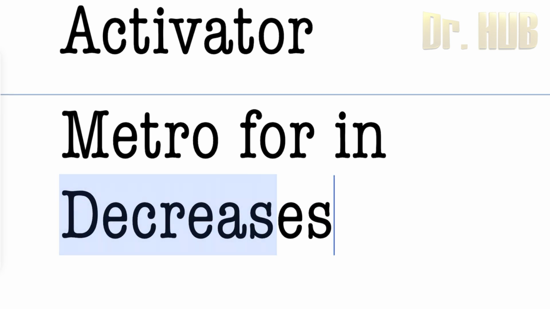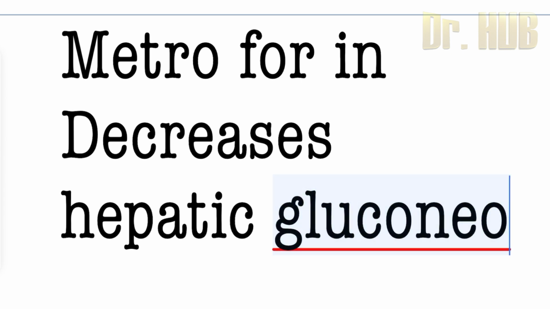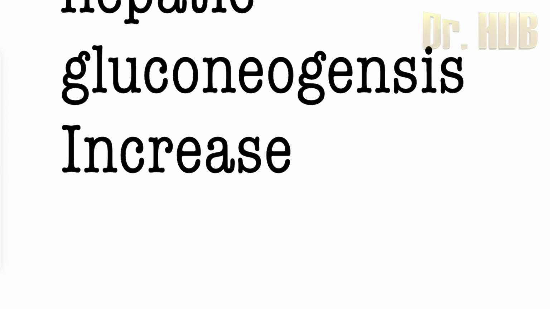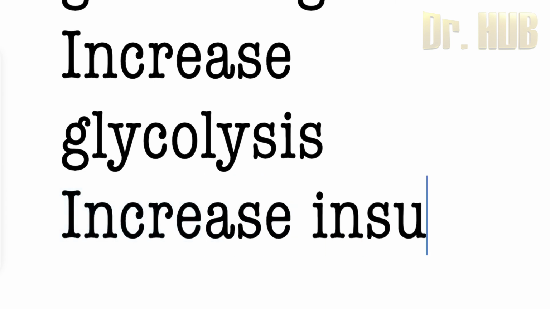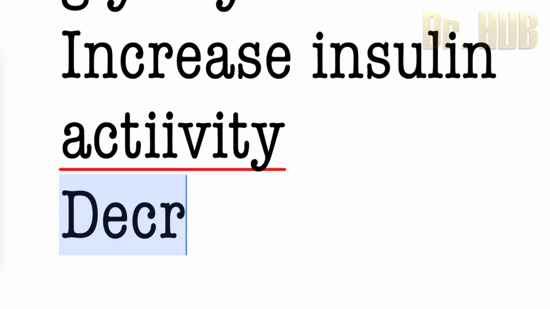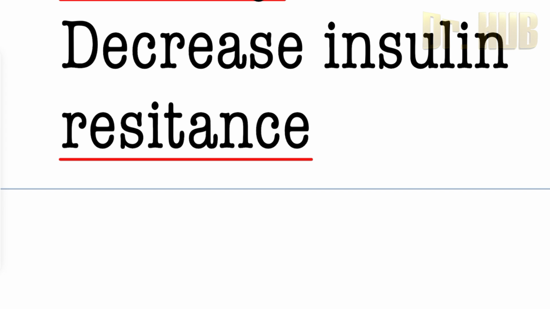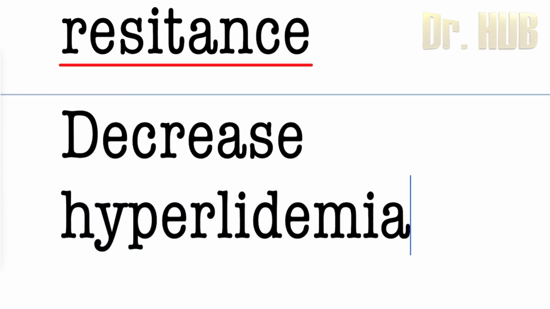So the mechanism of biguanides is that it decreases the hepatic gluconeogenesis, and it increases the glycolysis. Next, there's an increase in the insulin activity, and there is a decrease in the insulin resistance. There is a decrease in the hyperlipidemia.